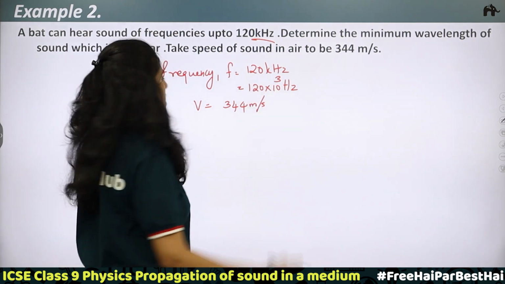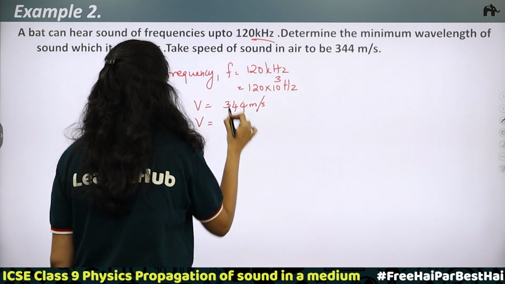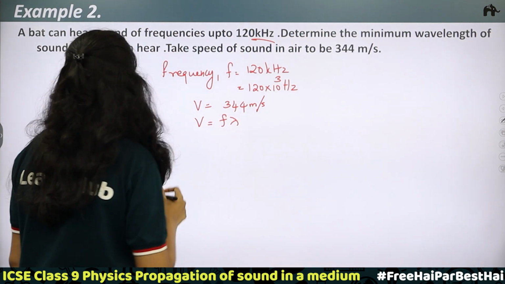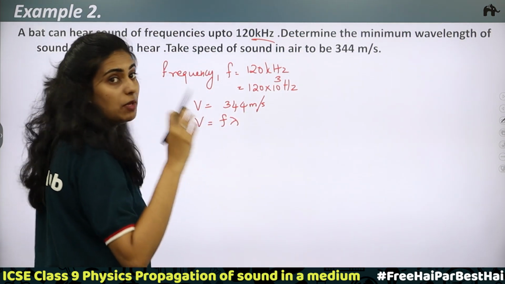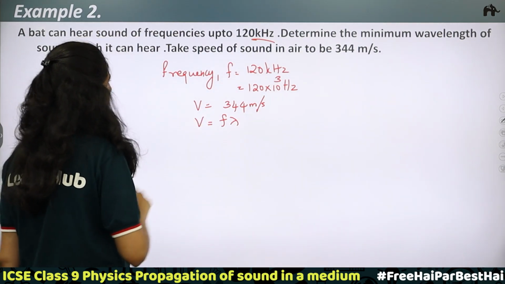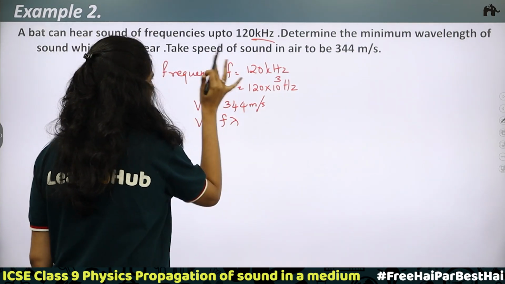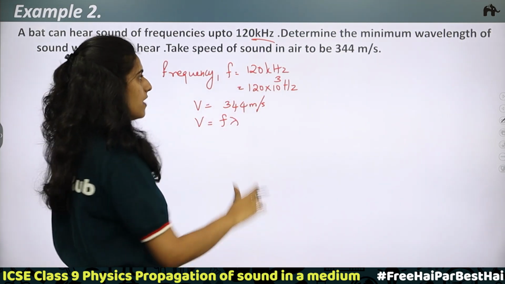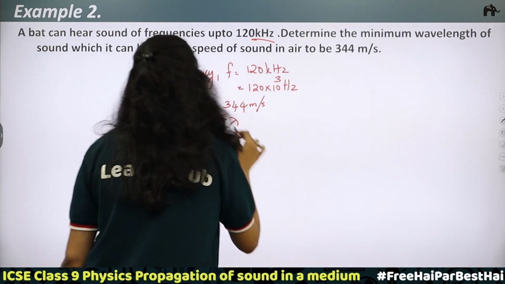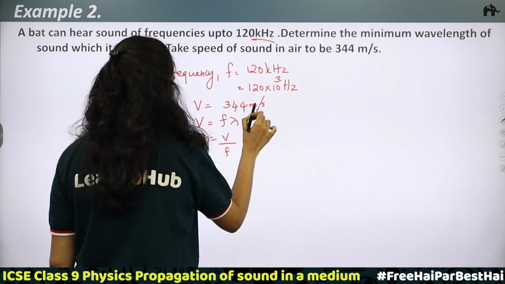So, what is the relation? Speed of sound is equal to frequency into wavelength lambda. What we need to find is the minimum wavelength of sound which it can hear. We are given the frequency and the speed, so we can find lambda. Lambda will be equal to v by f. Here, v is equal to 344 meter per second.